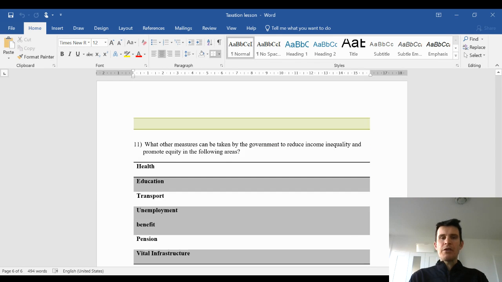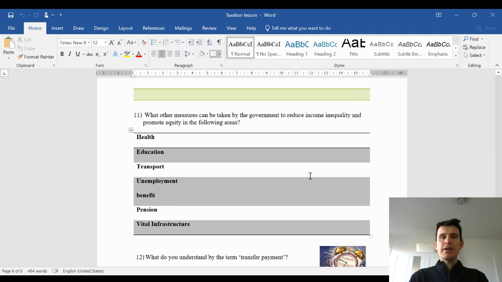We now turn our attention to government spending. Certain spending measures can be used by the government to reduce income inequality and promote more equity in the distribution of income. The first one is spending on healthcare. If the government introduces state healthcare, this means that everybody receives basic healthcare regardless of their income, and you will not get people who are uninsured, for example.